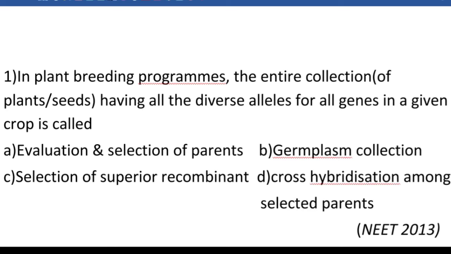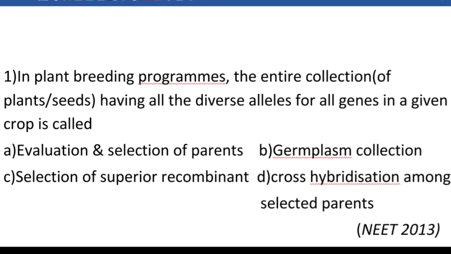First question, in plant breeding programs, the entire collection of plants or seeds having all the diverse alleles for all genes in a given crop is called: option A, evaluations and selections of parents; option B, germplasm collection; option C, selections of superior recombinant; option D, cross hybridization among selected parents. So our answer is option B, germplasm collection. So germplasm collection is a mode of plant breeding program that is the entire collection of plants or seeds having all the diverse alleles for all genes in a given crop.